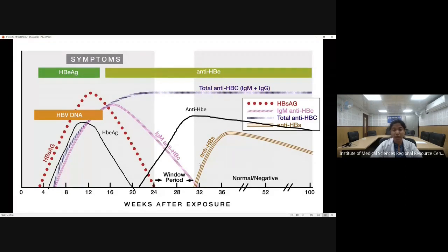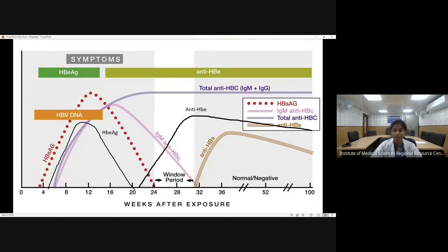Now, during this period, how can one detect that the person is having hepatitis B infection? For the detection of hepatitis B infection in the window period, we have one antibody, that is IgM type of anti-HBc. Now you can see that there is no HBc antigen in the blood. Why? Because I told you HBc antigen is not secreted in the blood. However, we can find the corresponding antibody. So in the window period, when HBsAg is not detectable and anti-HBs is also not detectable, the mode of detecting the hepatitis B infection is IgM anti-HBc.